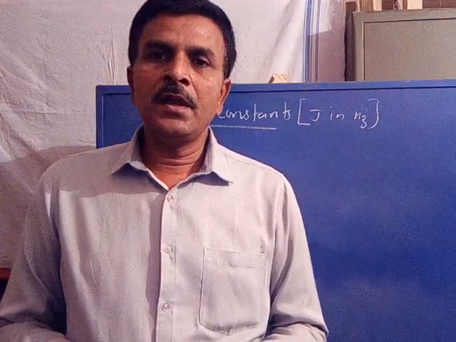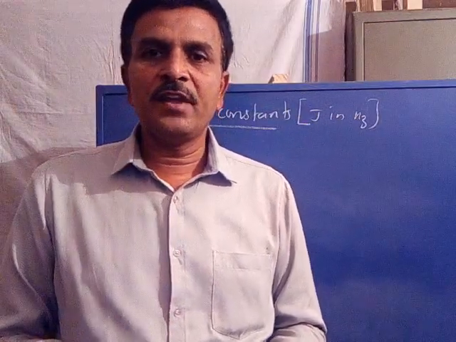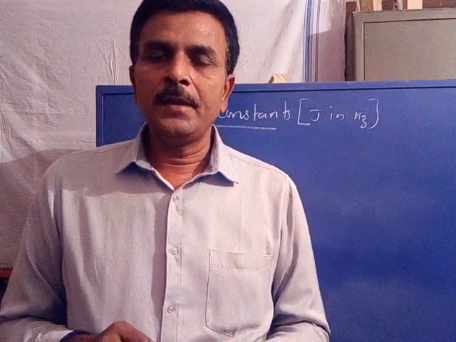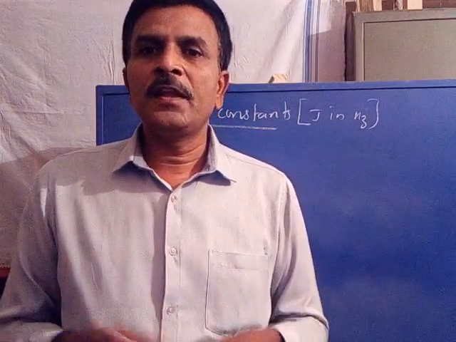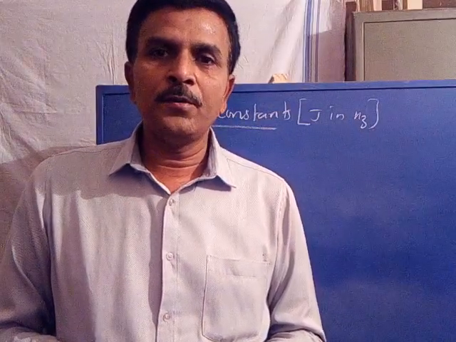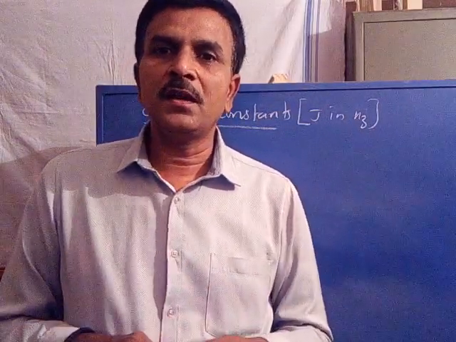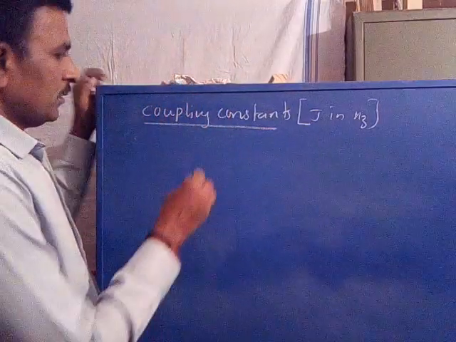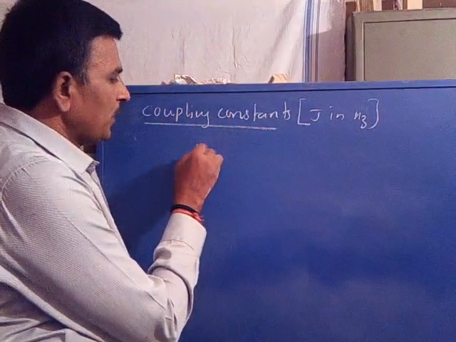It is measured in Hertz unit as it belongs to frequency or energy. Now, similar to proton nuclei, the fluorine nuclei also couple with each other.